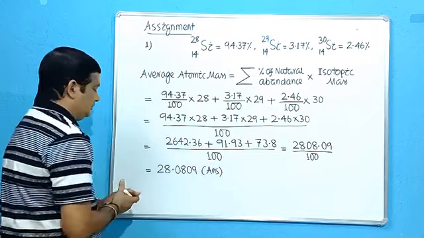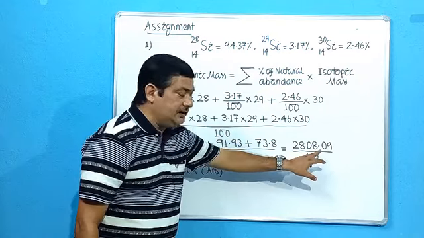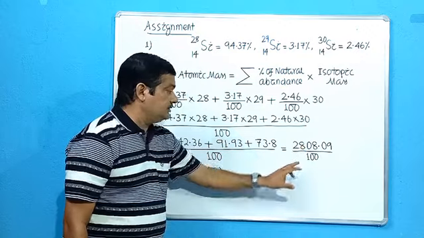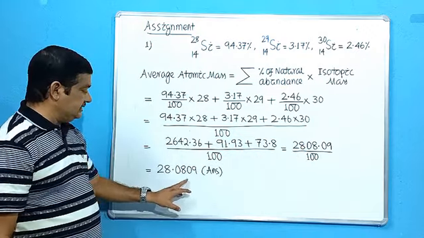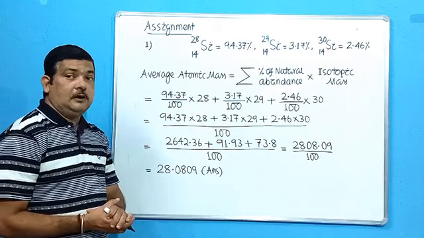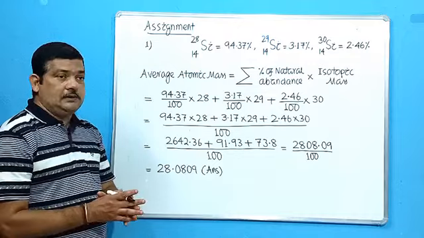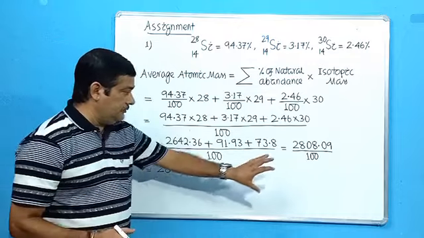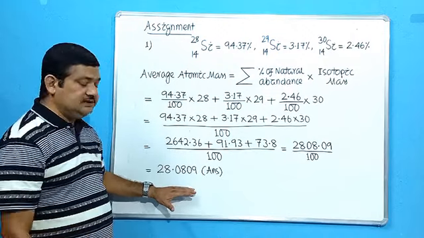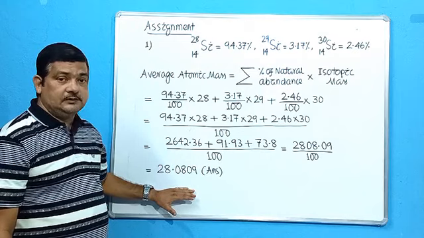The exact answer would be 28.0809, because when you divide by 100, the decimal moves 2 places towards the left. So this is the answer of question number 1 given in the assignment. Most of you have solved it correctly, but some of you have erred here. Next we will be solving question number 2.